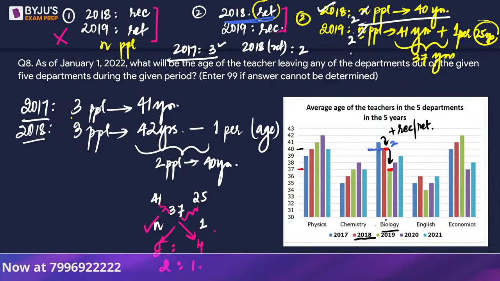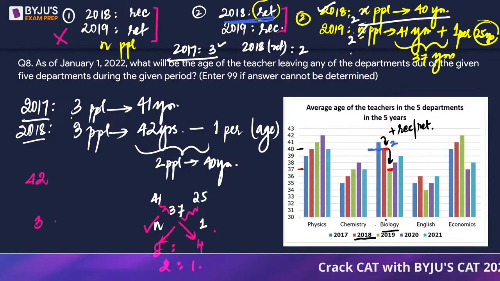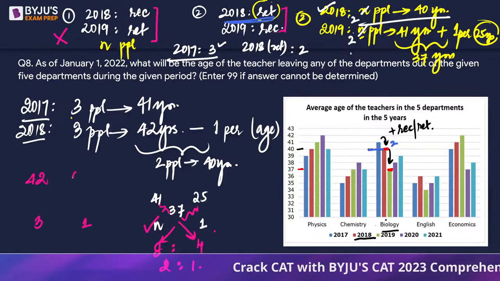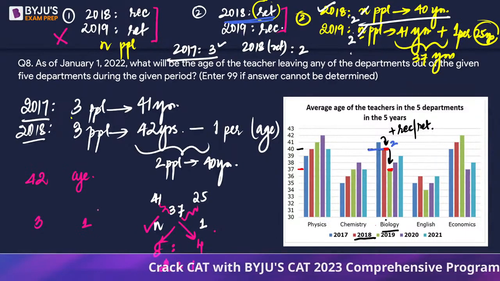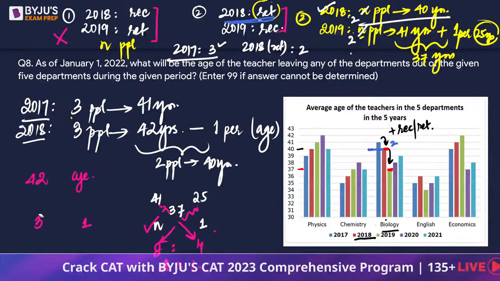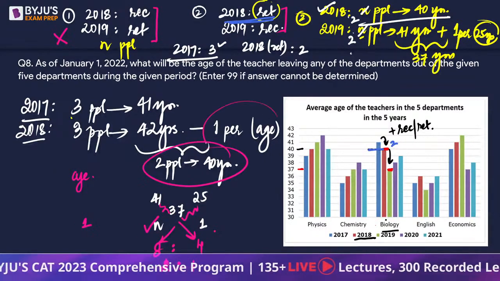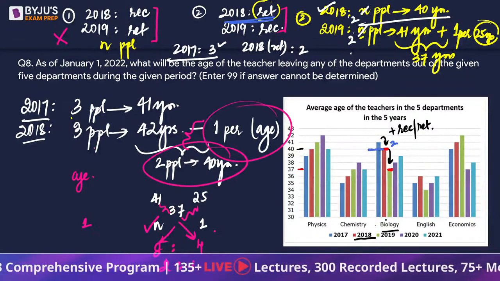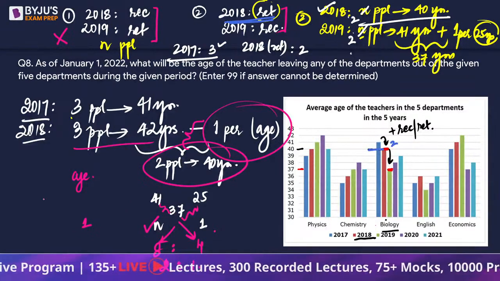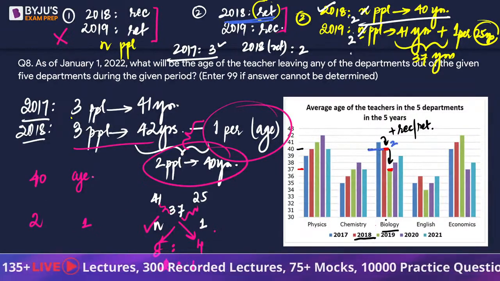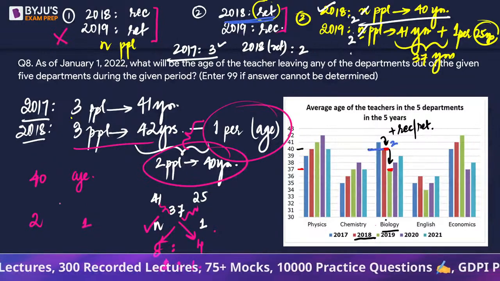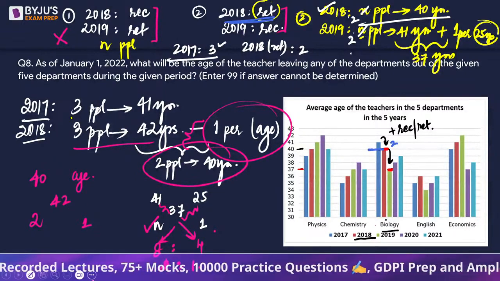We have already figured this out. The overall effect, not the change, the overall effect. So let's use allegation. 42 years, there are 3 people. There is 1 person of unknown age. Sorry, we have to go in reverse. Please look at this. We have 2 people of 40 years, and 1 person of a certain age, such that the average turns out to be 42 for 3 people. So we have 2 people with age 40, and 1 person of unknown age, such that the overall average is 42.